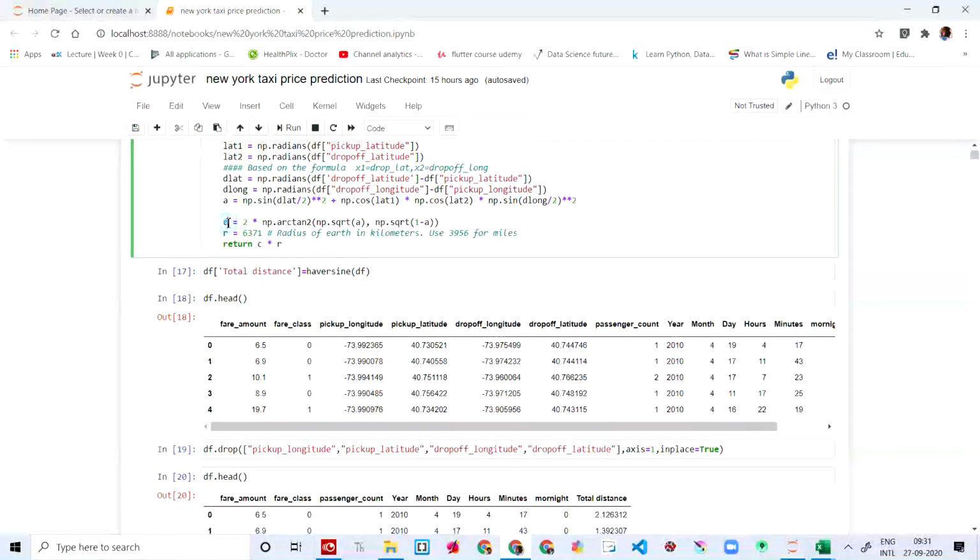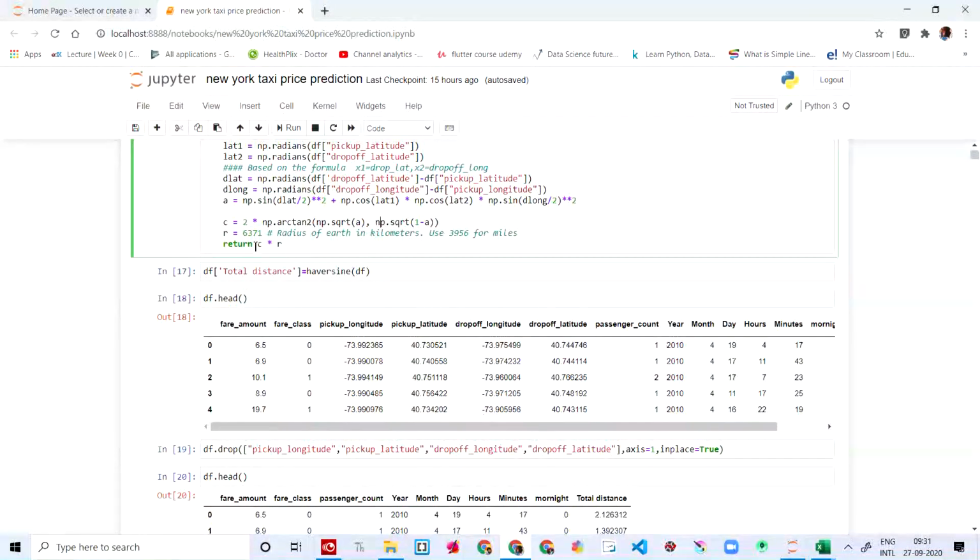C is another variable. We're going to say c is equal to 2 into np.arctan. This is just arctan, a kind of delta and all those things, into np.sqrt of a and np.sqrt of 1 minus a.